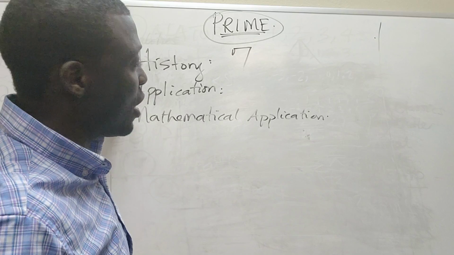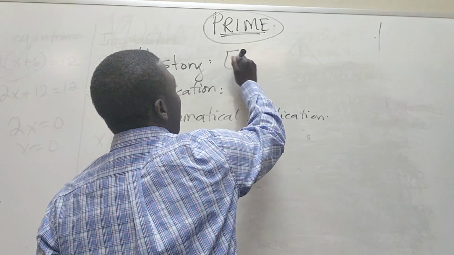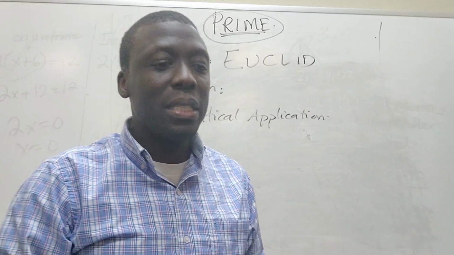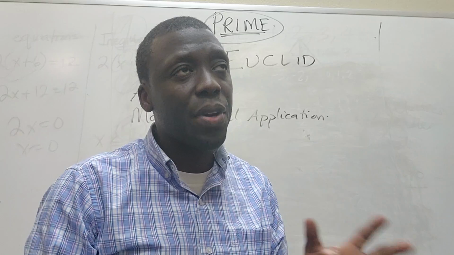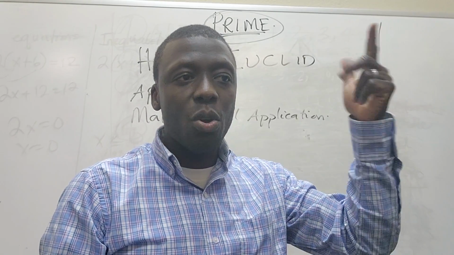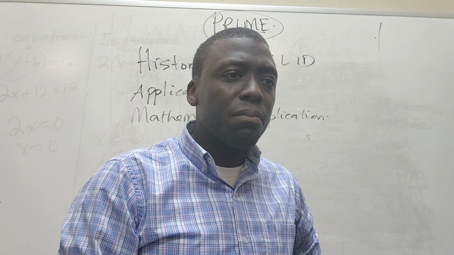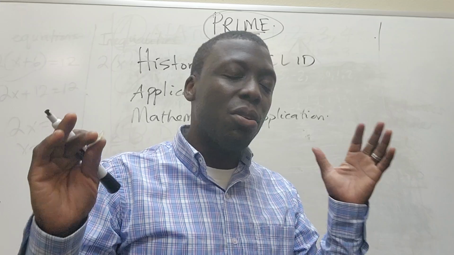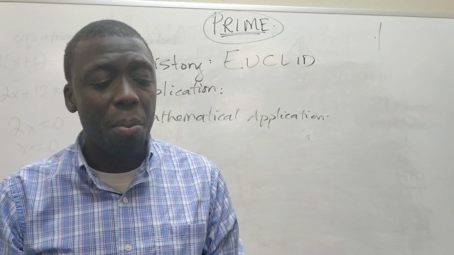So the history of prime numbers quickly. The man behind that is a man by the name of Euclid. Euclid was a Greek mathematician. He lived around 320 BC, around 300 BC. He lived around the time of Socrates, Plato, and Aristotle. Mostly, I would say Plato, Aristotle. And Euclid changed the world of mathematical and logical reasoning. He wrote a famous book called The Elements of Geometry.